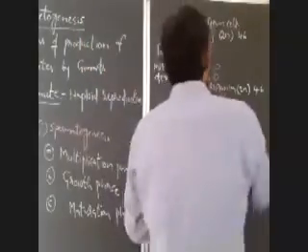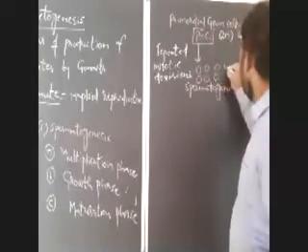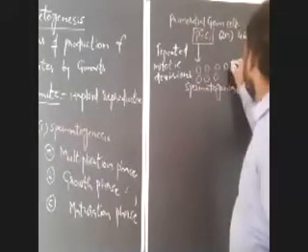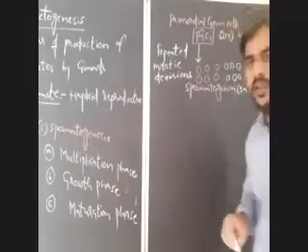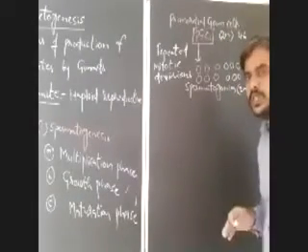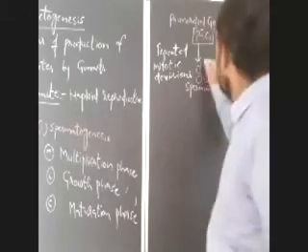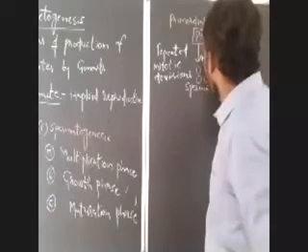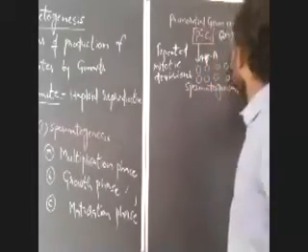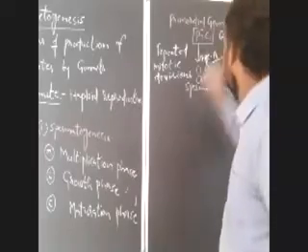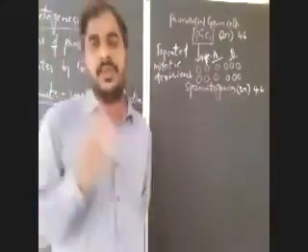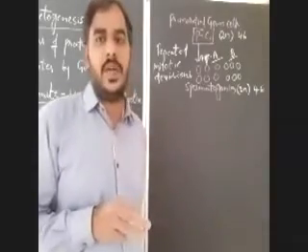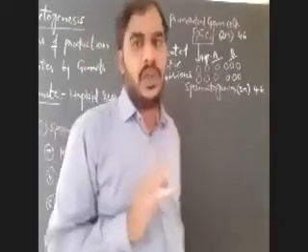Here, the spermatogonia in the male human being are of two types. In the male human being, there is formation of two types of spermatogonia: type A spermatogonia and type B spermatogonia.